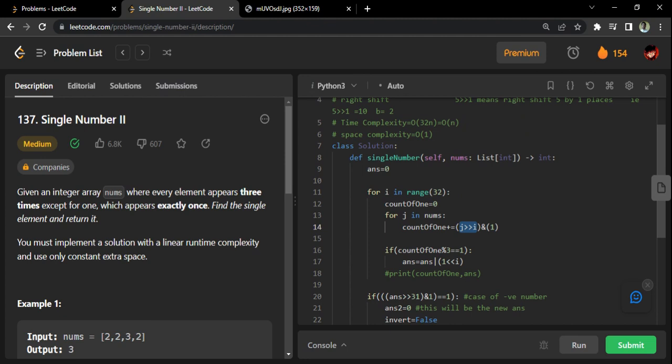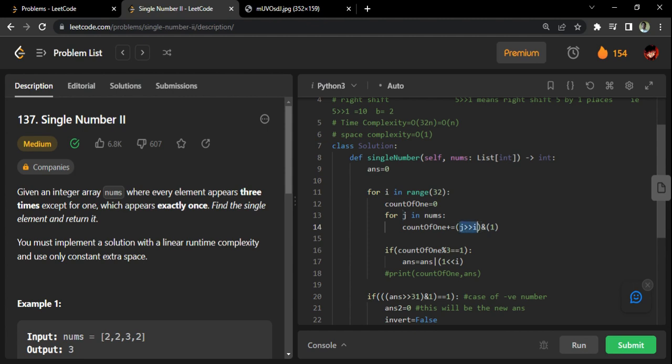For example, suppose I have 5 here, and I want the first bit. Okay, the 0th bit, then the first bit. So I will right shift 5 by 1. What happens is that the bit I want will come to the LSB, the rightmost bit.